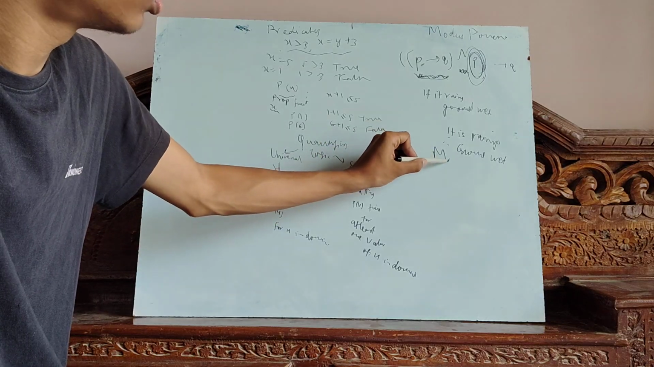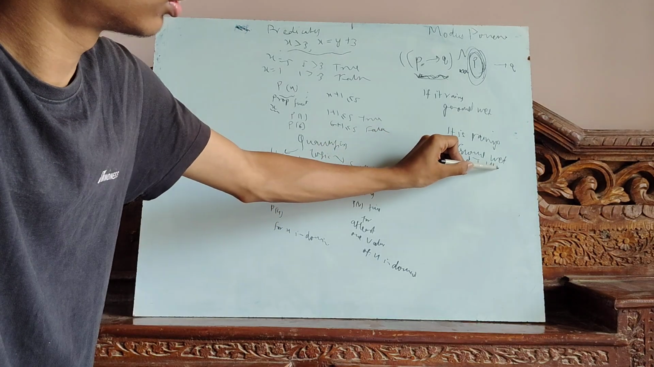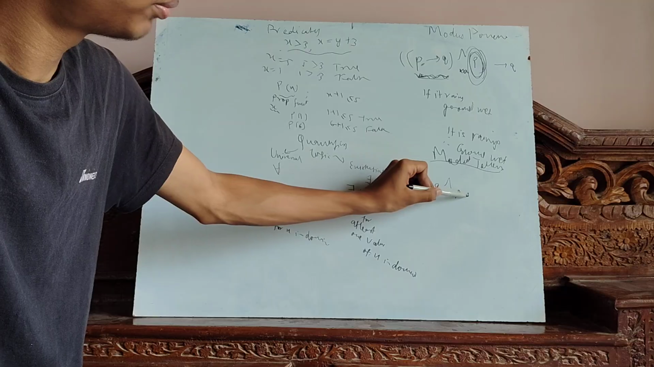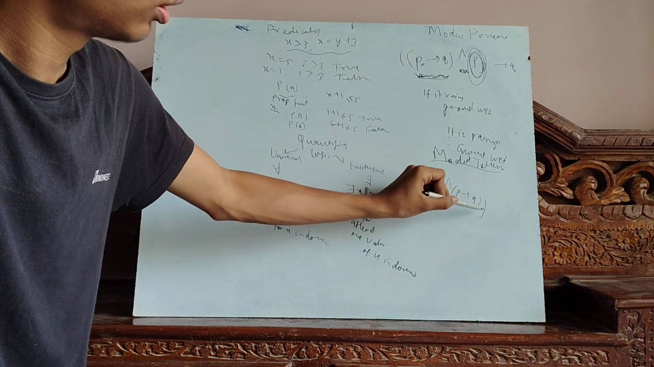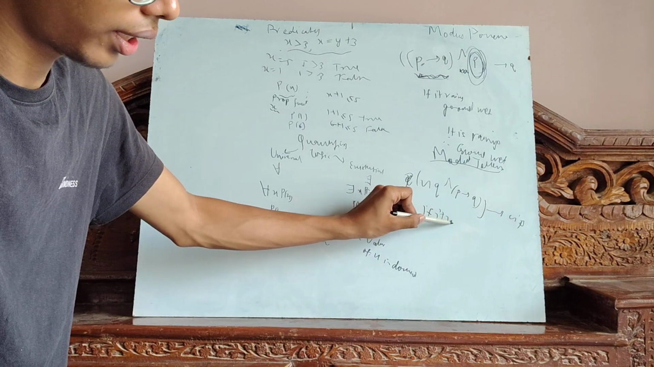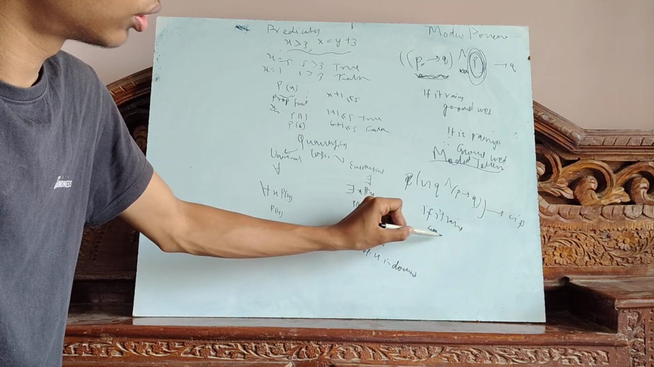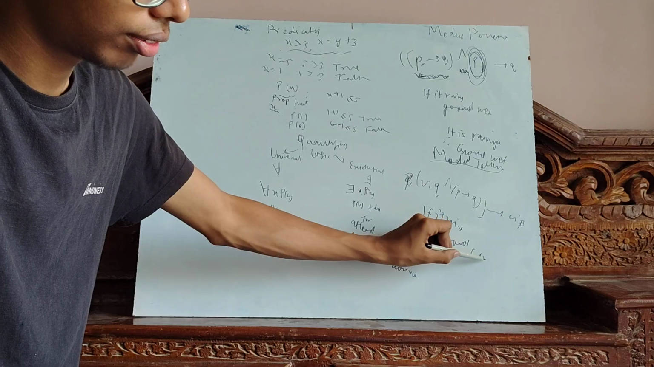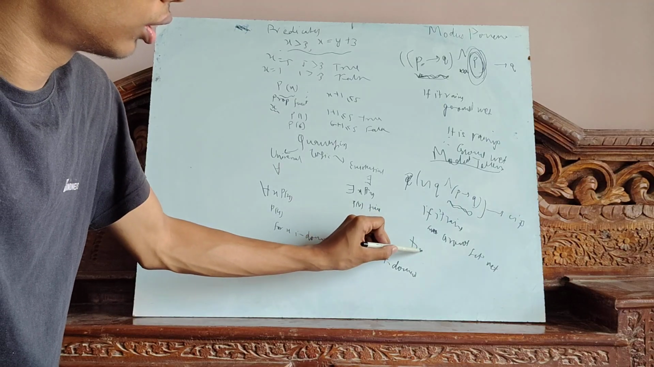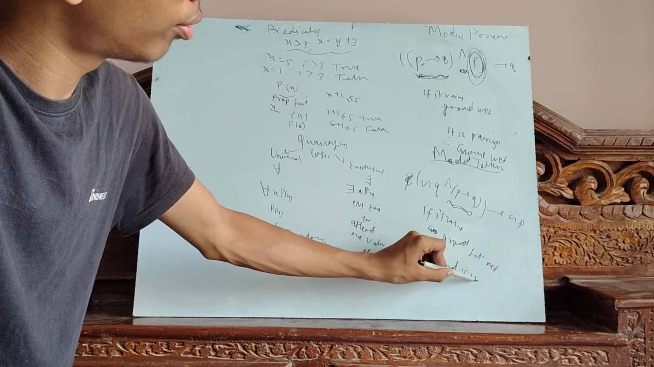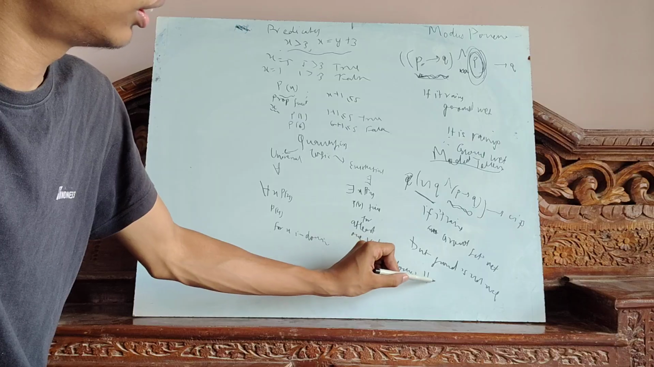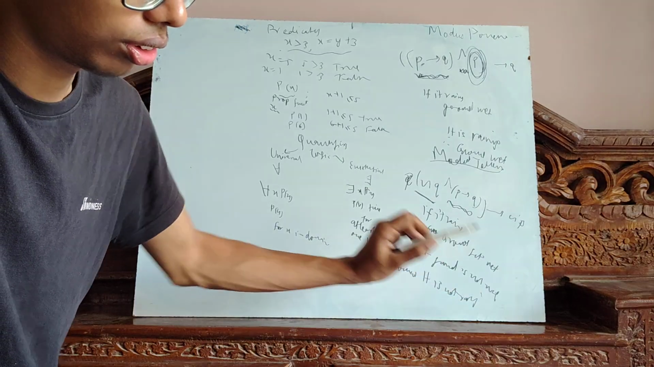Now, what is modus tollens? This is P implies Q, and negation of Q, which implies negation of P. So, if it rains, the ground gets wet, but the ground is not wet. This means it is not raining.